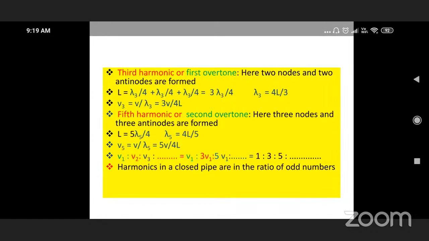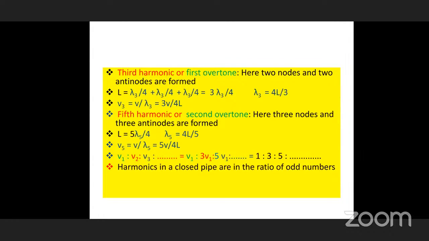Nu1 is to nu2 is to nu3 and so on; here you have to take 1 is to 3 is to 5. The harmonics in a closed pipe are in the ratio of odd numbers. We have to remember that. Here, only odd number frequencies you have to take.